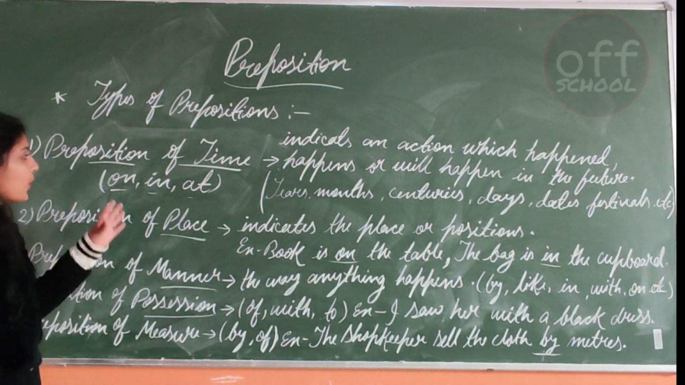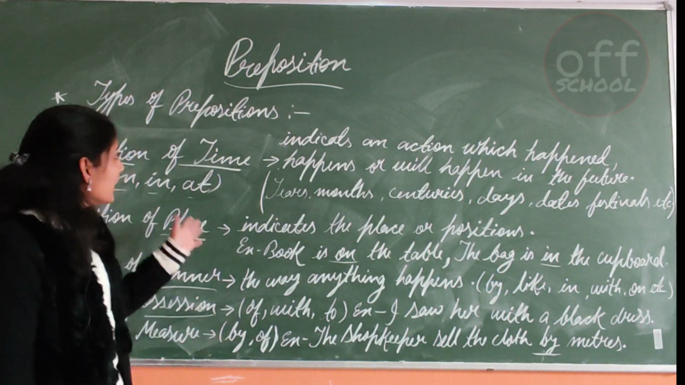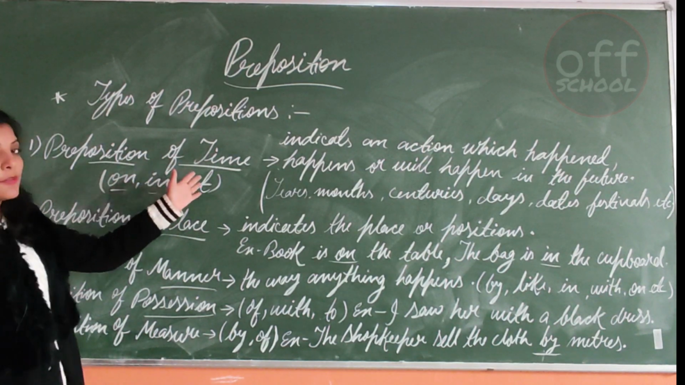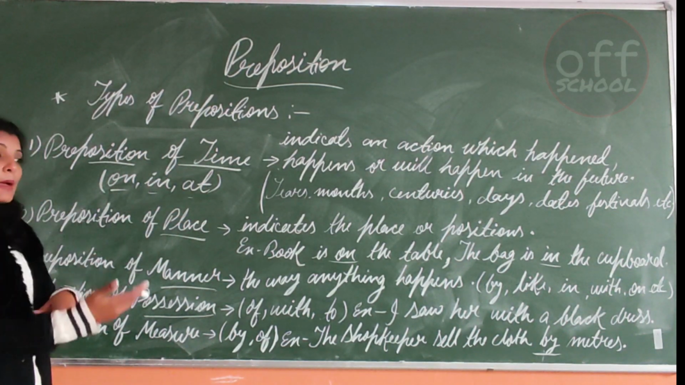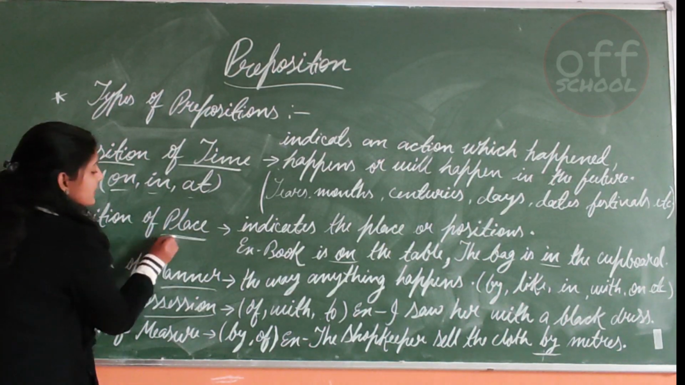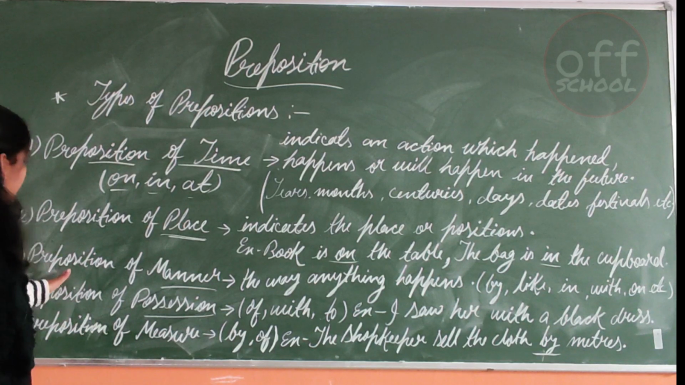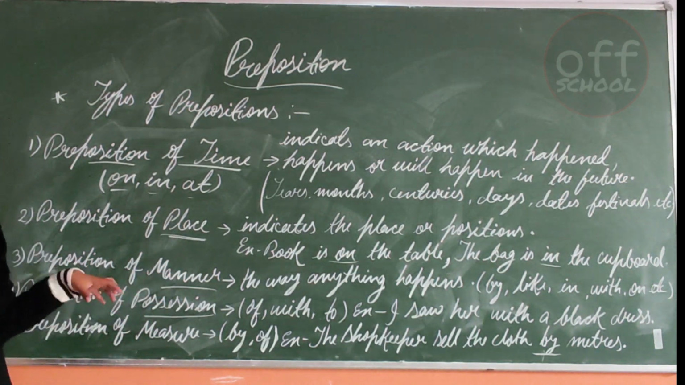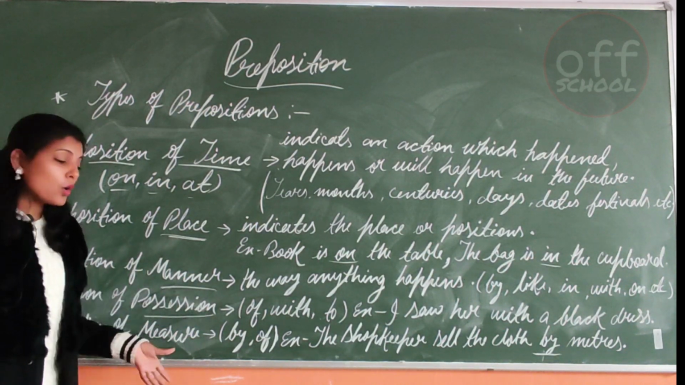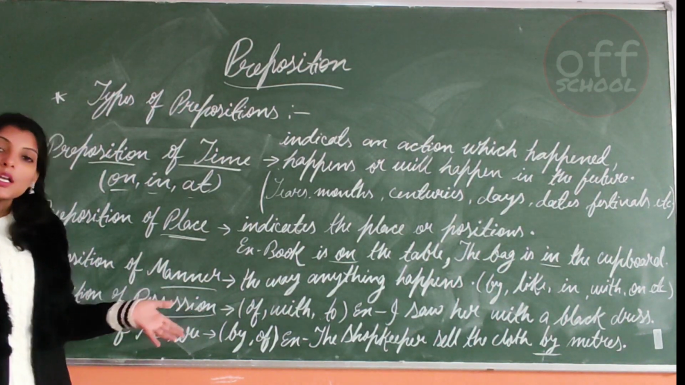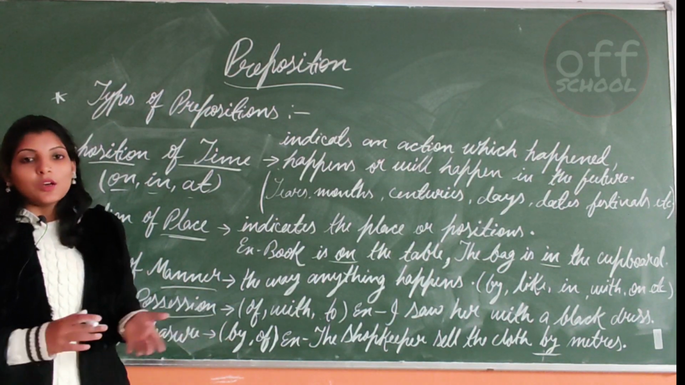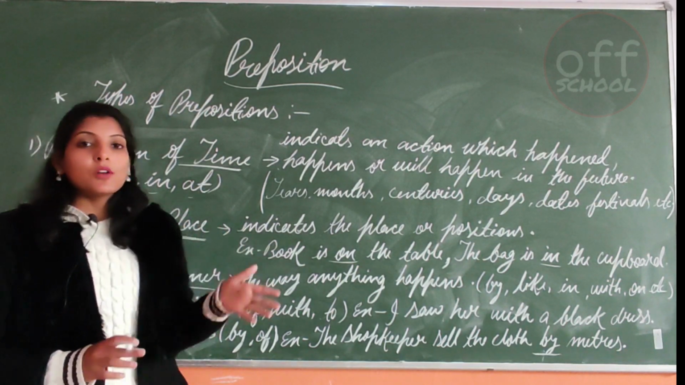So I hope you all have understood this quite well. Once again, preposition of time indicates time, when the action happened or will happen. Preposition of place deals with place. Preposition of manner, how something happened. Preposition of possession shows the ownness or belongingness. Preposition of measure shows the measurement or quantity of something. Okay, so this is all about preposition.